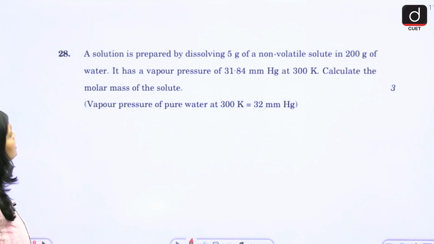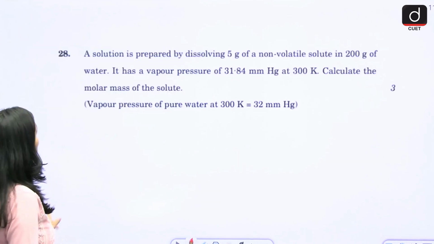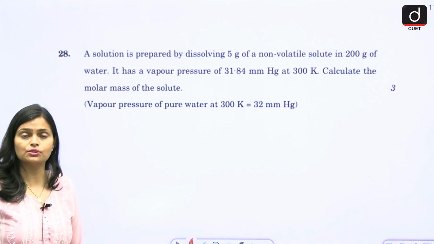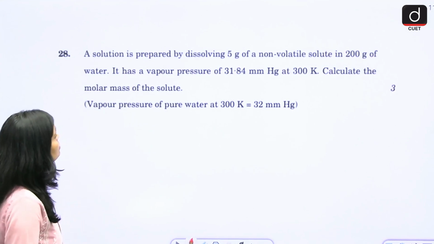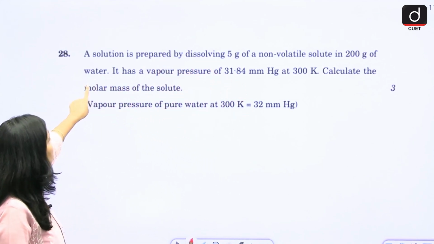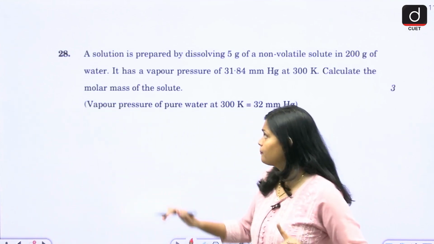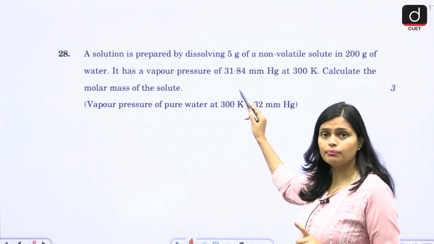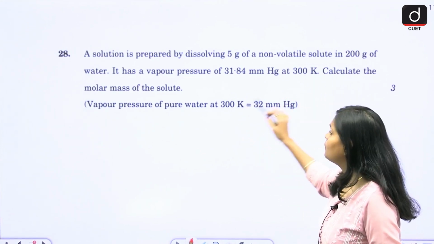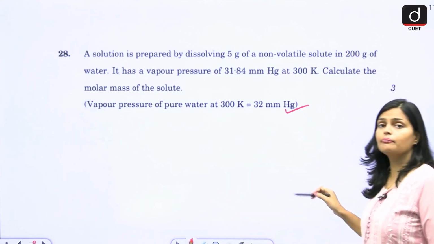Question number 28. A solution is prepared by dissolving 5 gram of non-volatile solute in 200 gram of water. Again, this question is from your solution. Okay, so a solution, to which we added 5 gram non-volatile solute in 200 gram of water. So mass of solute is given, mass of solvent is given, right? It has a vapor pressure 31.84 mmHg at temperature 300. Calculate the molar mass of the solute. Right? You have to calculate the molar mass of the solute.